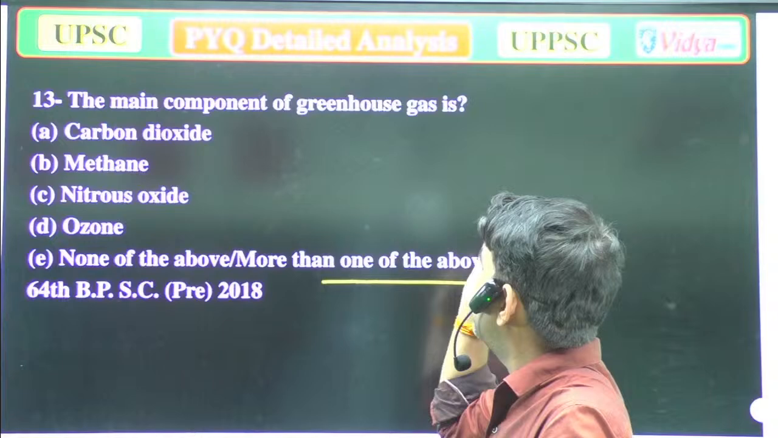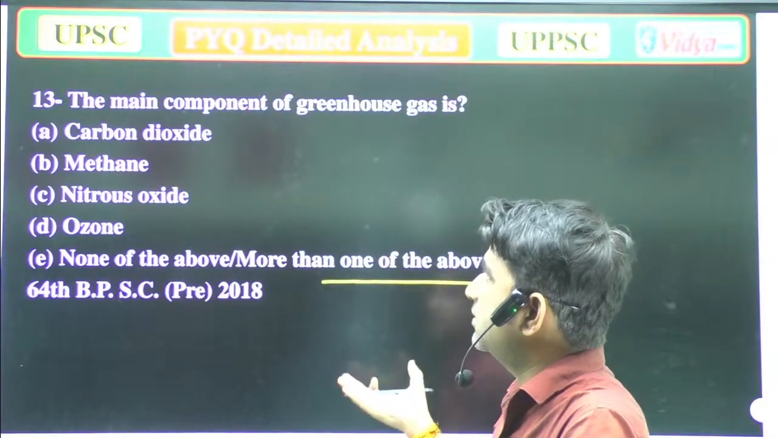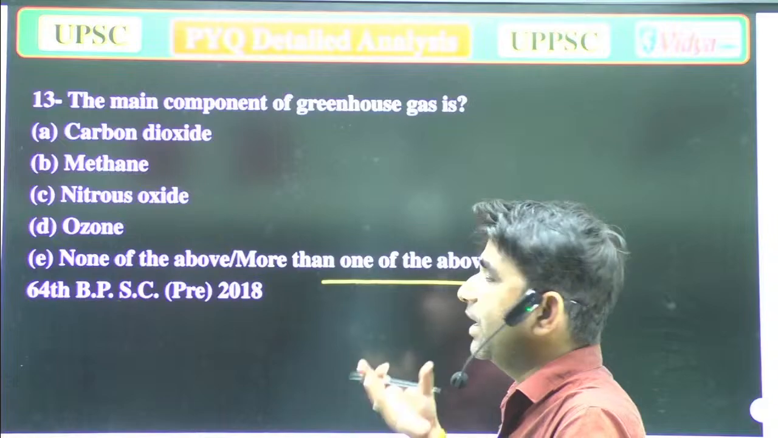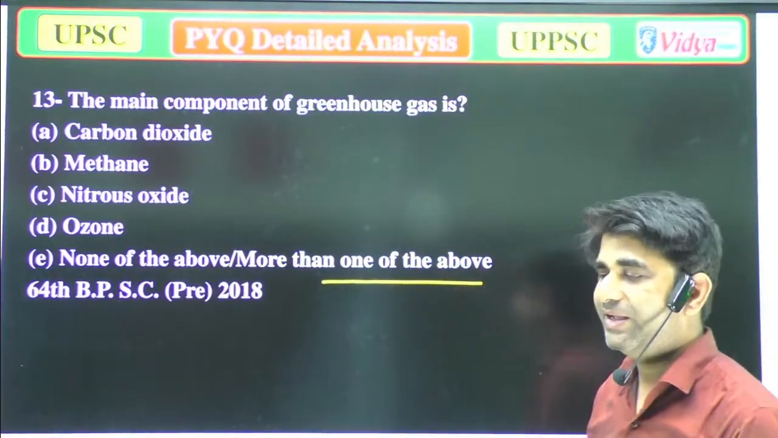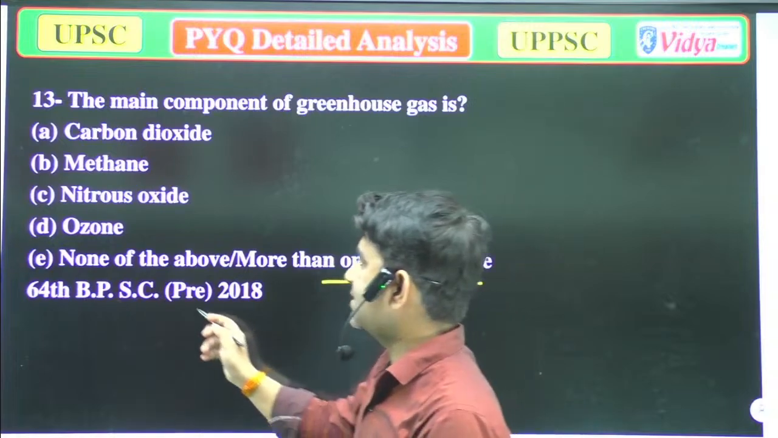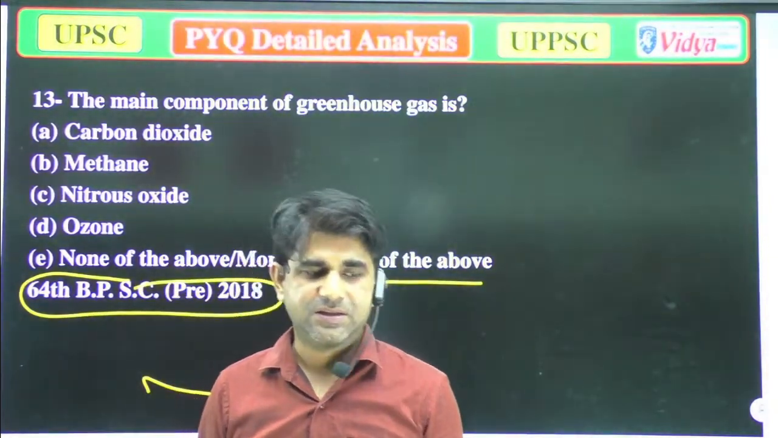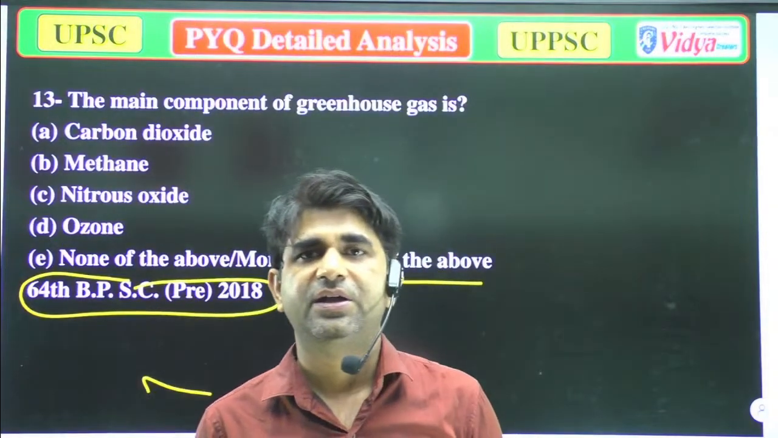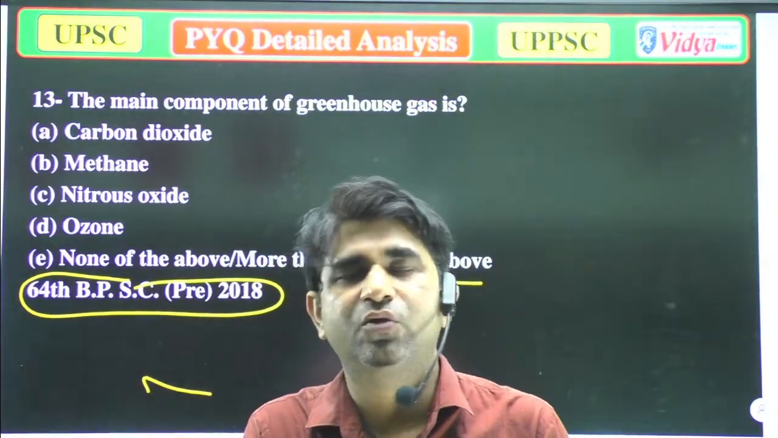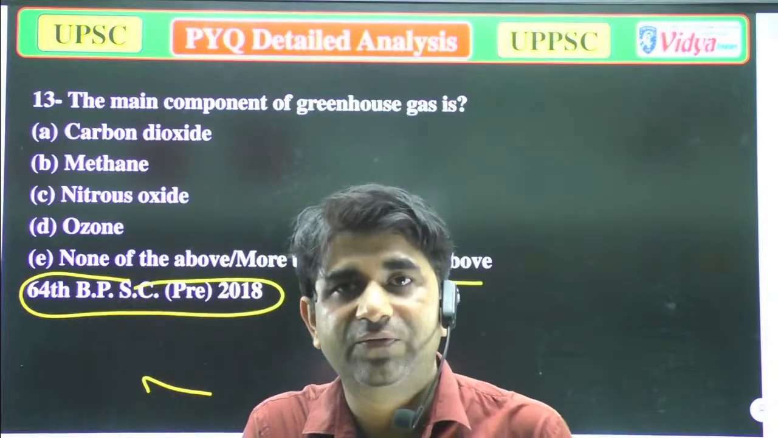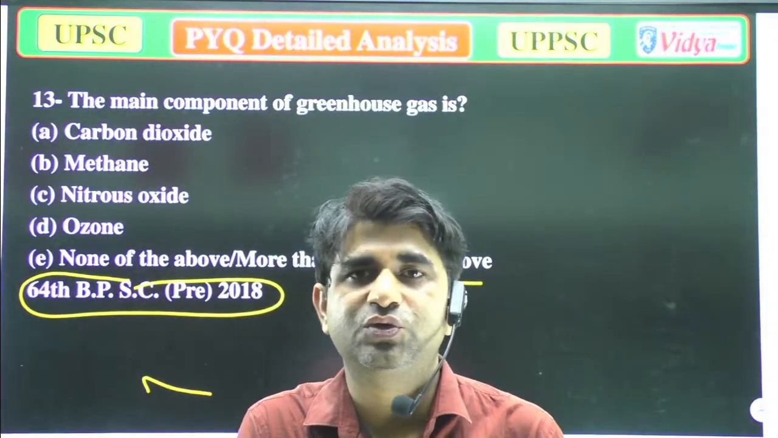The main components of greenhouse gases are as I have told you. So now you can choose which of the following is correct. Think about option A, because option A is always asked in the UPSC, while in Bihar PCS they give option E. In option E, none of the above means no one is correct, or more than one means if more than two options are correct, so you can choose option A.